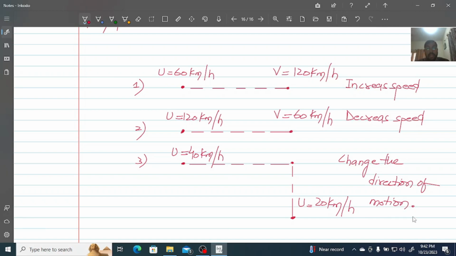Remember, force is an agent, so let's streamline the points. It is an agent that changes the state of a body. We are not going to explore the physical property in this video. We are just going to explore how it can change the state. So rest to motion, motion to rest, and then what is it doing? Sometimes it is increasing the speed. By using force, we are increasing the speed. By using force, we are decreasing the speed. And by using the force on the steering, we are changing the direction of motion. So these are the three things that force produces in a body.